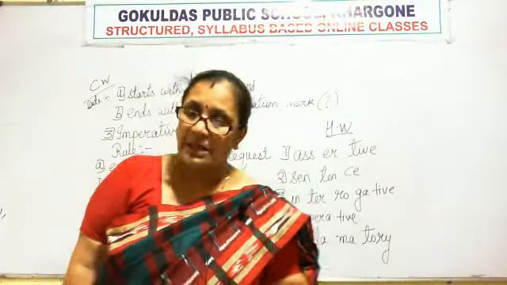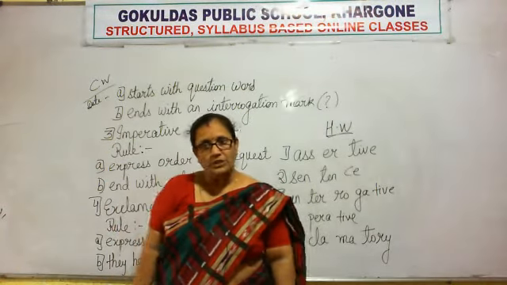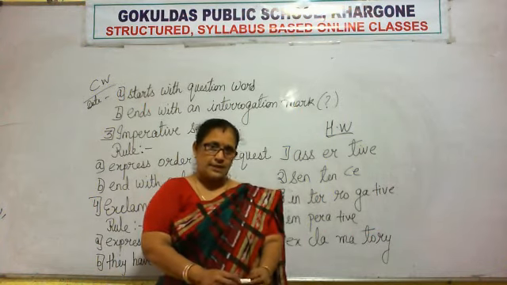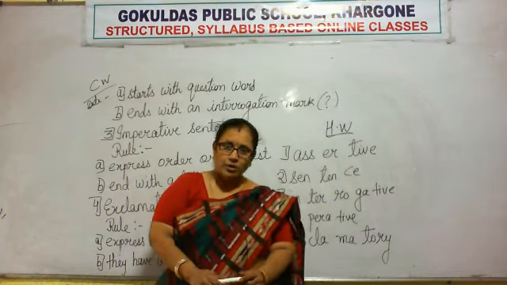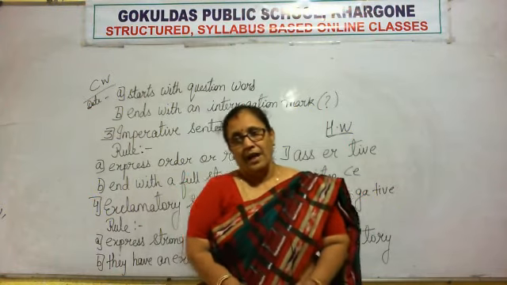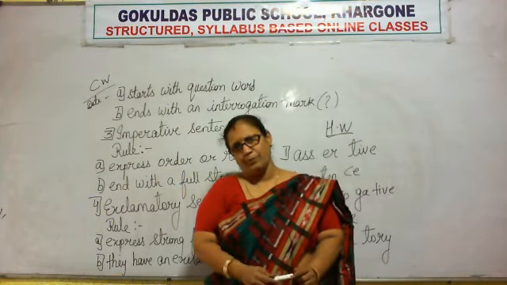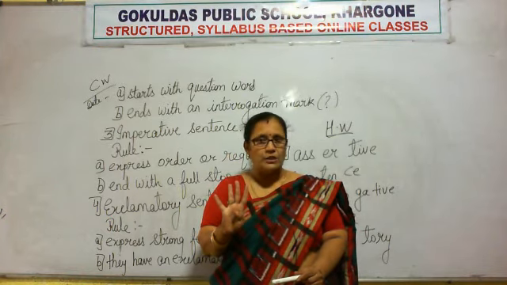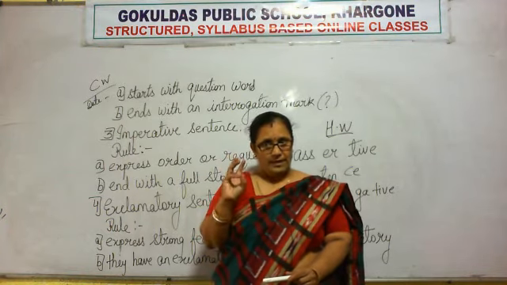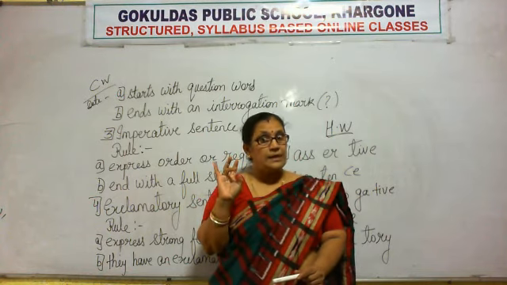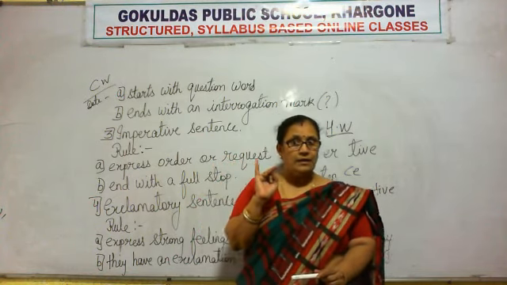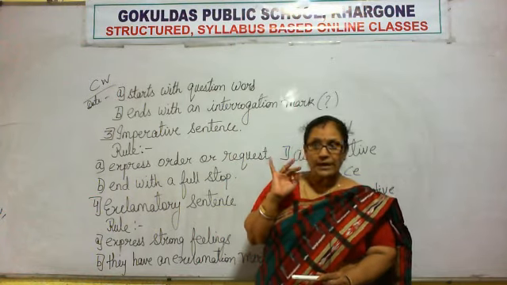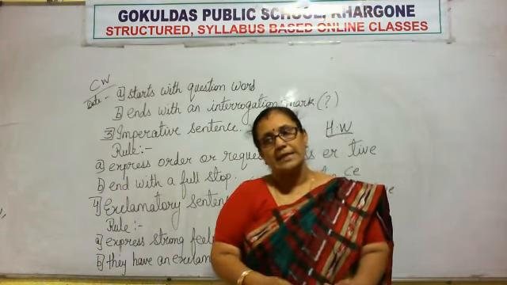So, let's revise what we have done today. What have we learned today? Kinds of sentences. How many kinds of sentences are there? Tell me. Yes? Can anybody recall? I can see some hands put up. Okay. So, the four types of sentences which we have learned today are assertive. Yes, assertive. Next, interrogative. Third one, imperative. And the last one is exclamatory.